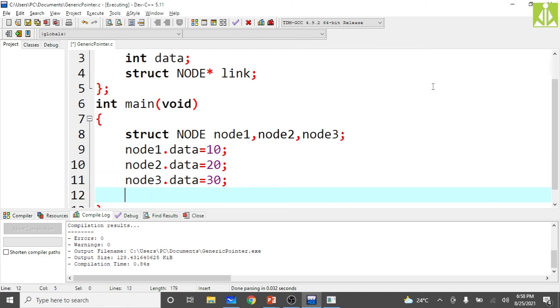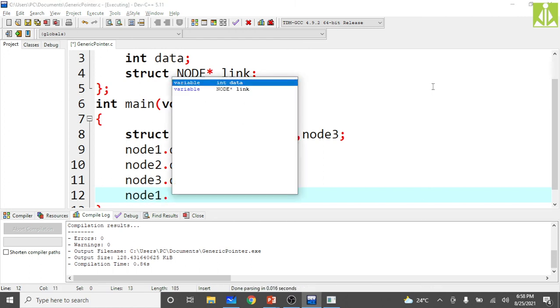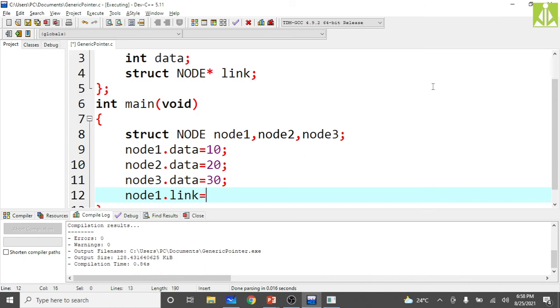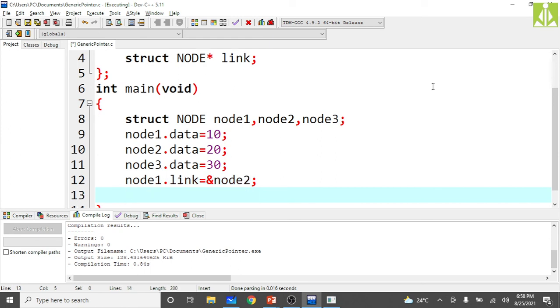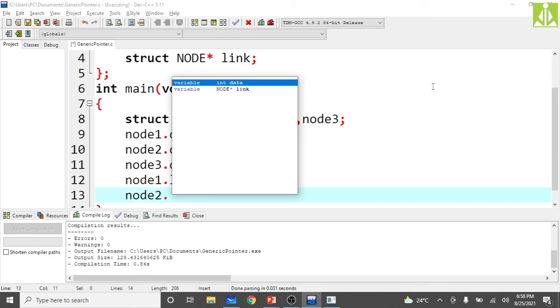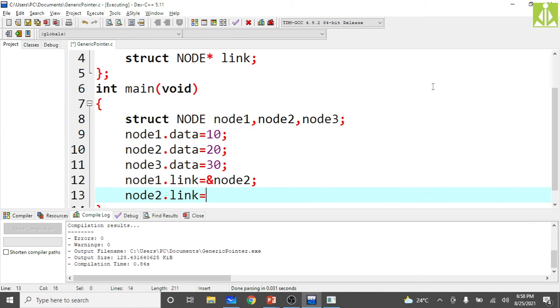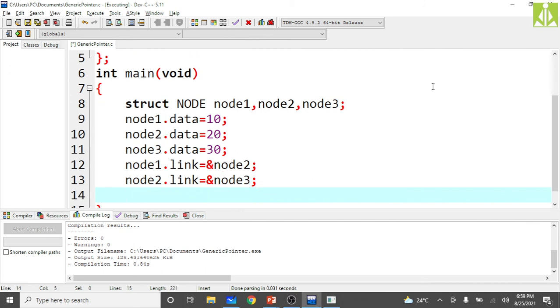Just go and make it over here. First you assign node 1 dot link equals & of node 2. Then come down, node 2 dot link equals & of node 3. Then come down, node 3 dot link equals null.